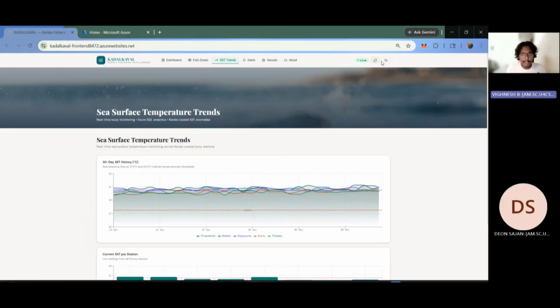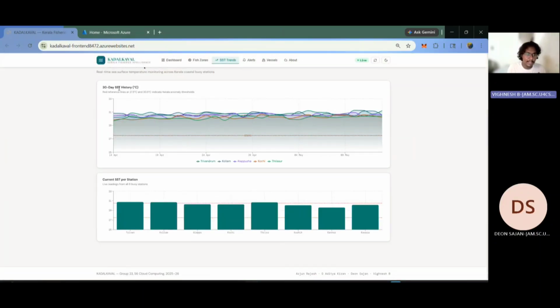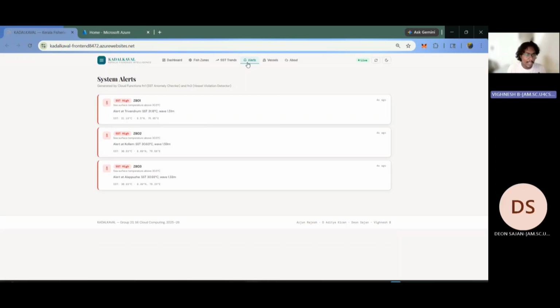Here you can see the SST trends. The sea surface temperature trends are shown here for the last 30-day history in degrees Celsius, and the statistics for different stations are also displayed. Based on the wavelength, the wave height, and the SST, we will be giving alerts to the system.